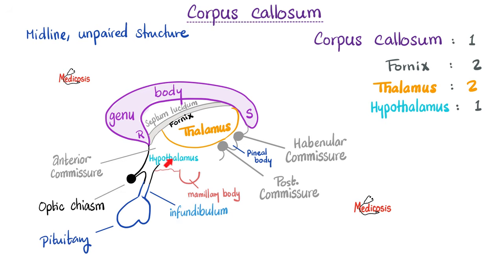But how many hypothalamus do you have? The answer is 1, in the midline. The hypothalamus is related to the mammillary body for memory, to the optic chiasm for vision, and to the pituitary gland for secretions. #endocrine system.